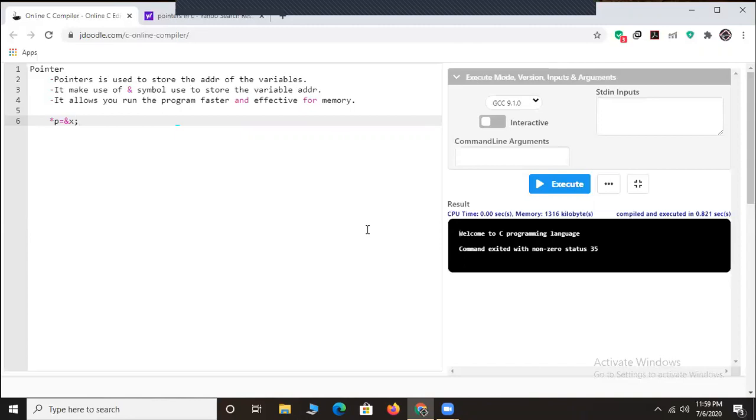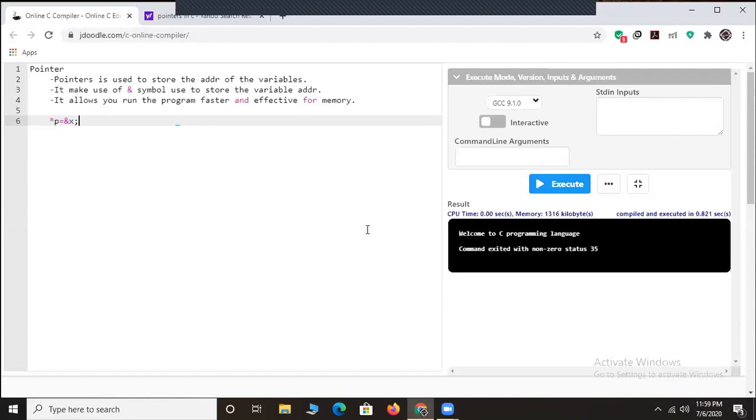This ampersand x signifies that pointer p is storing the address of the variable x. That means the address of the value that is stored inside x is stored in pointer p. This is how you declare and make use of a pointer in C programming language.